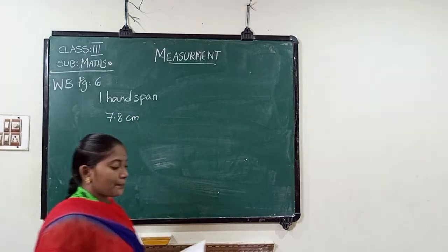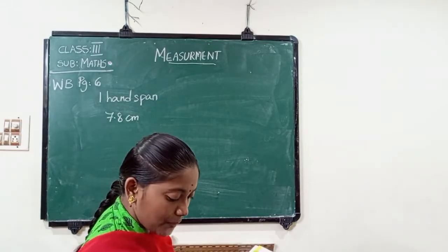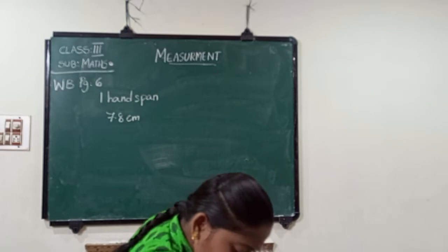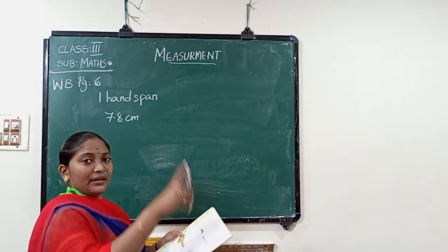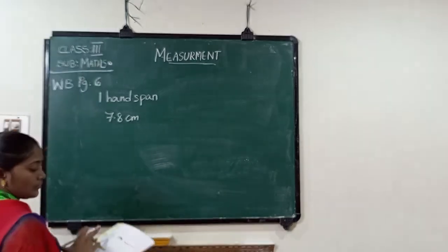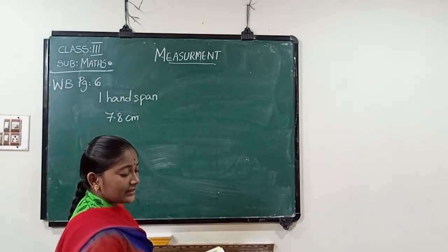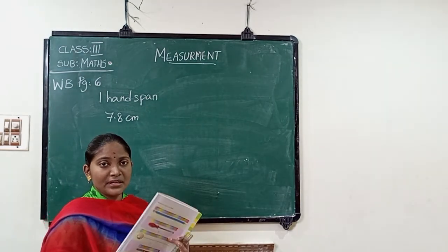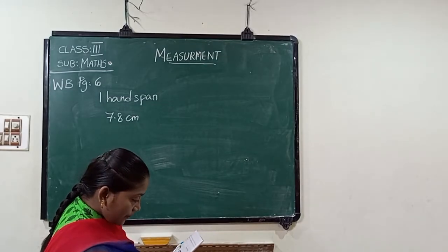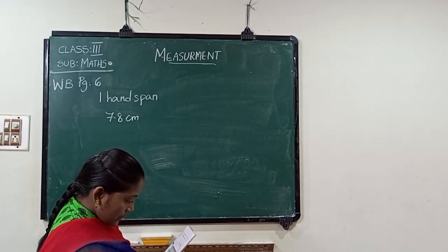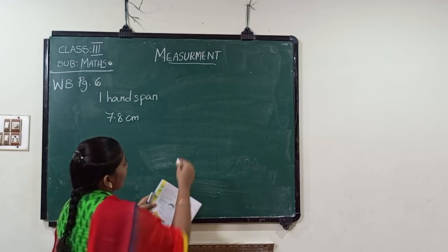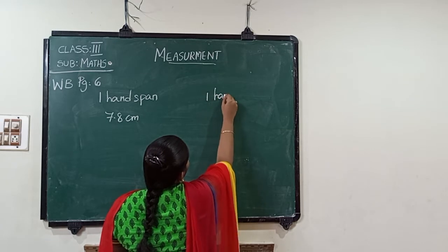And the next one, it's a pen, and the pen is one hand span. See here, it's a pen. Here it is one hand span. So here I am measuring the pen with a centimeter scale. So here it is 7.2 centimeters. One hand span, and it is 7.2 centimeters.